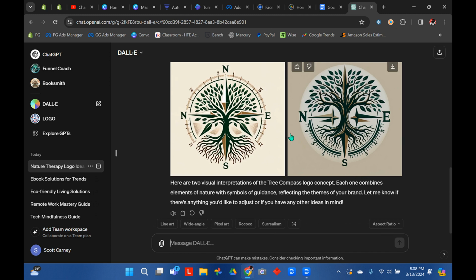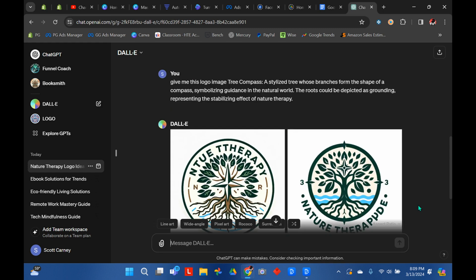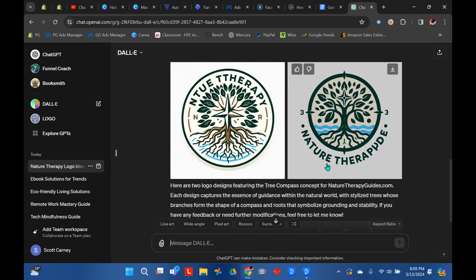Hit send. There you go. You can pick one of these, or if you don't like either of these, you can go right here and click it, and it'll regenerate and give you 2 new ones. You can do that as many times as you like until you have one that you like. If you answer better or worse or same, they'll go by that on the next set of images that it creates. So a lot of times it's going to misspell words.